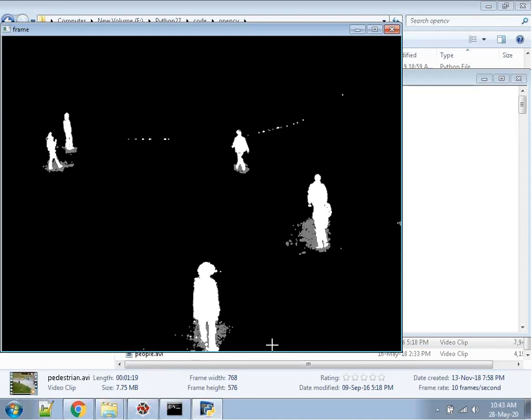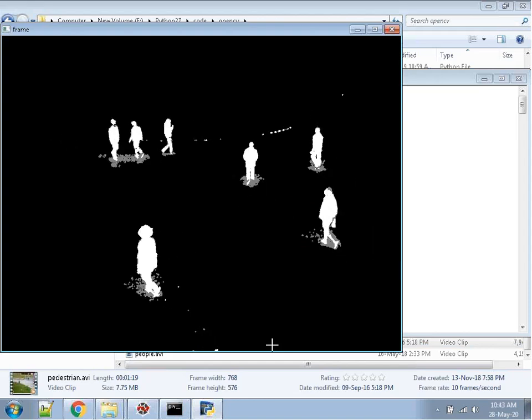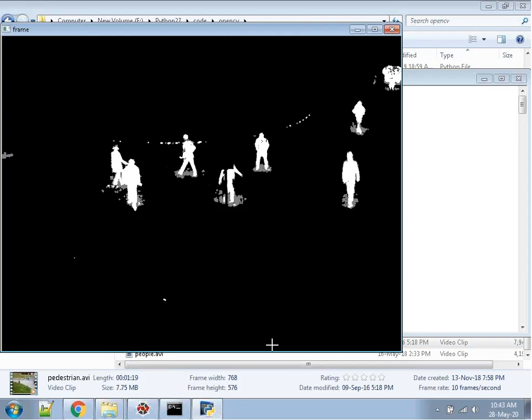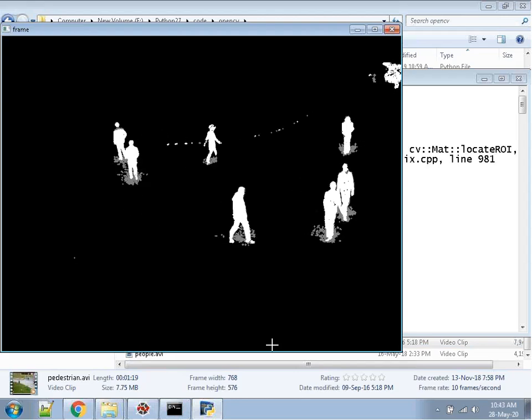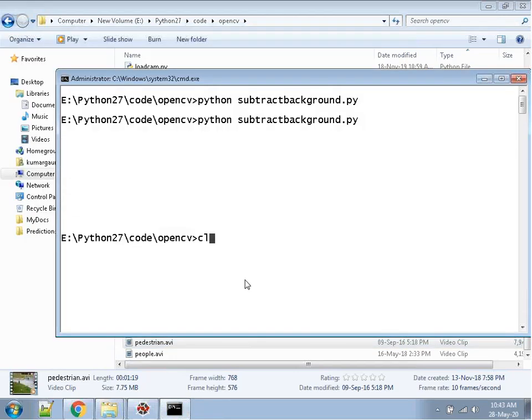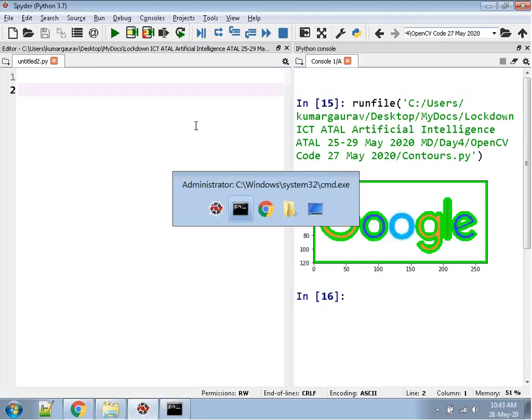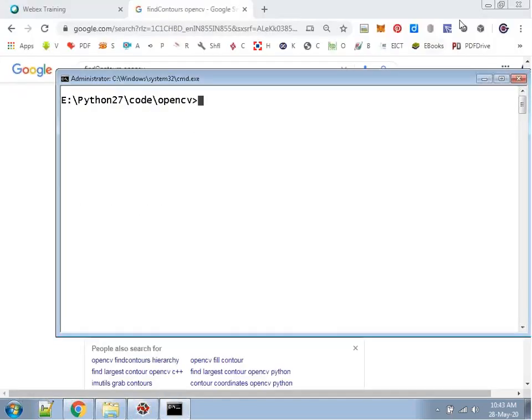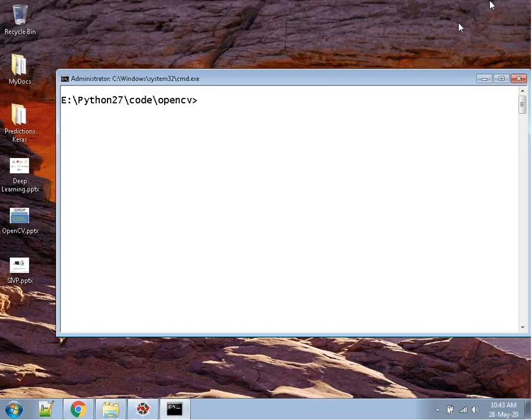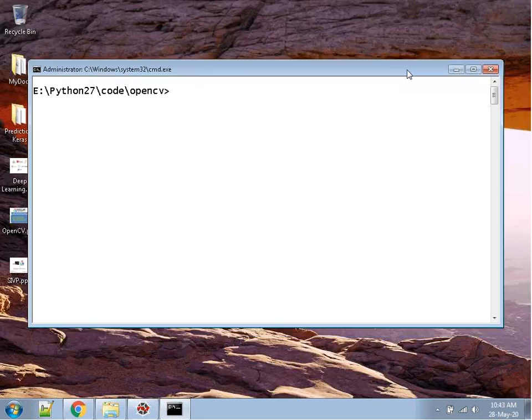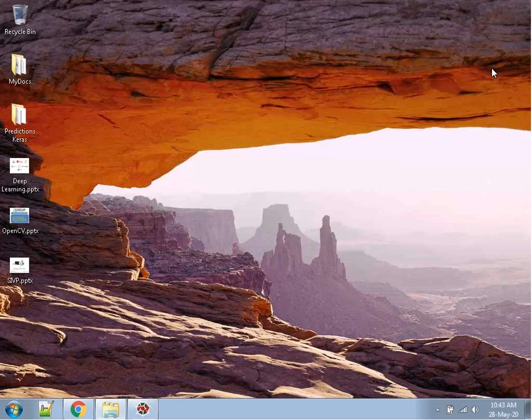I will tell you how to perform all these things, and I will share all the source codes with you whenever we complete this. So you can ask your queries. Actually, it was a very basic session just to make you comfortable in OpenCV. In the next session, we will take some other scenarios, some other examples, and perform some other implementations.